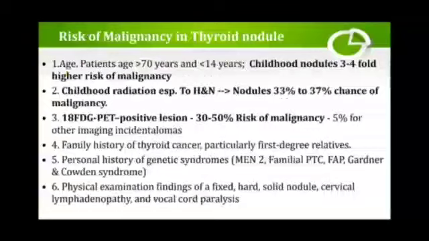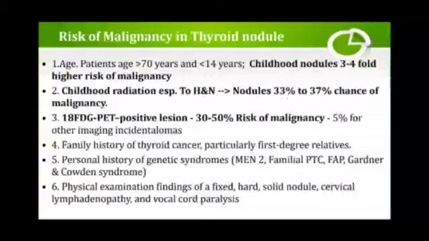There are various factors which play a role in the increased risk of malignancy. First is age. There is a bimodal distribution: patients aged more than 70 years and also children less than 14 years are more prone. Childhood nodules carry a 3 to 4 fold higher risk for malignancy. When the child is exposed to radiation, especially for head and neck cancers, the nodules have an increased chance, 33 to 37%, of malignancy.